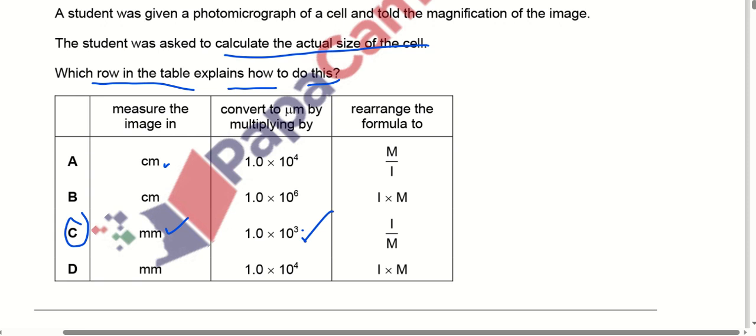Rearrange the formula. The magnification formula is always image by actual size. When we have to find out the actual size, then magnification is equal to image by actual size. So whenever we have to find out the actual size, we do this. So number C is correct here. Now move towards the next MCQ.